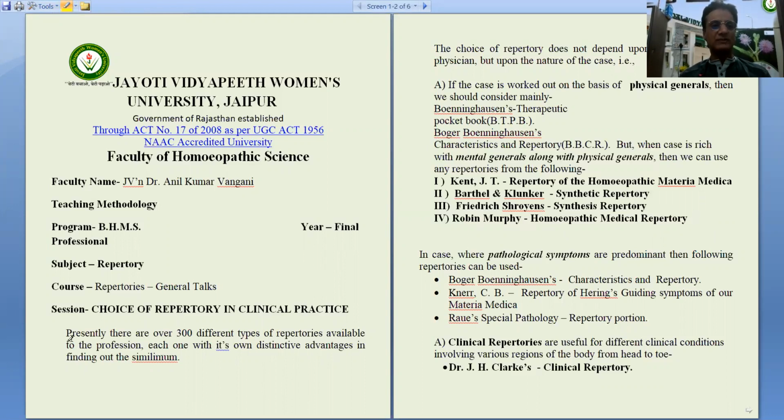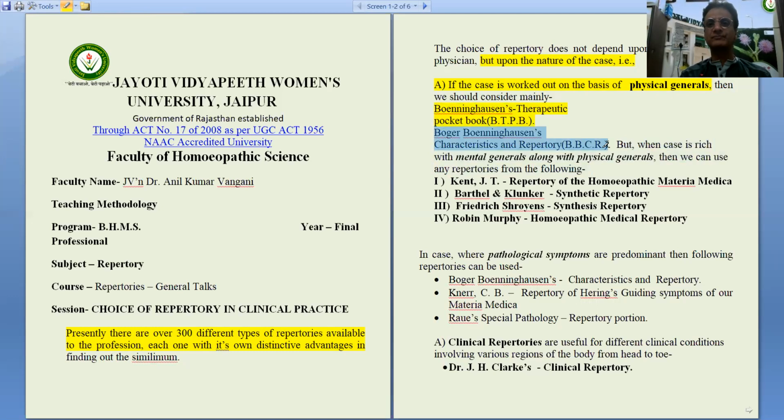We know that presently over 300 different types of repertories are available to us, and each one is having its own distinct advantages. So the choice of repertory is to be made not on patient's choice or not on our choice, but it depends on the nature of the case. If the case is having a lot of physical generals, then we should consider Boenninghausen's Therapeutic Pocketbook,